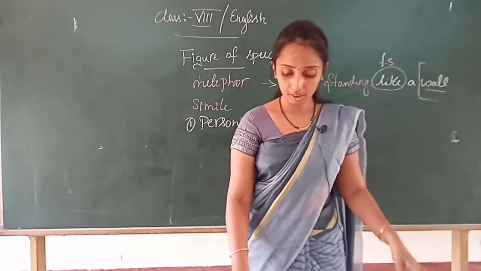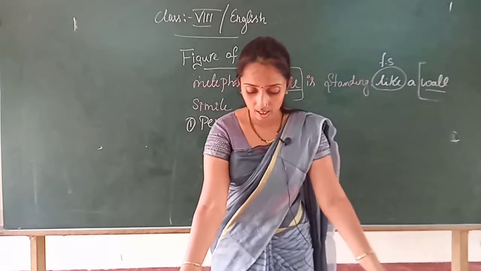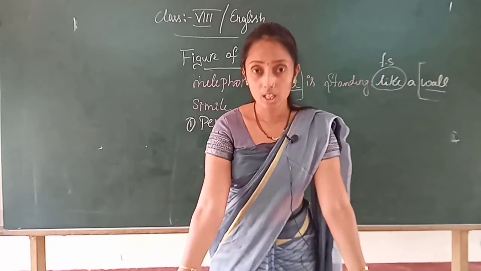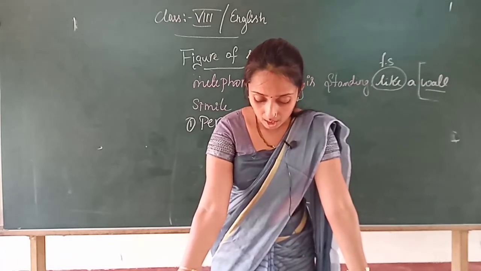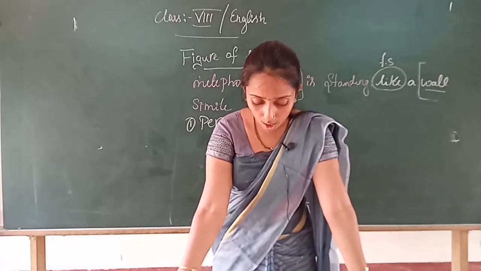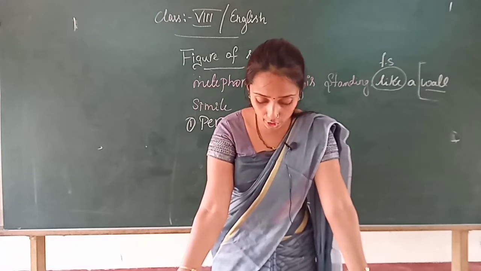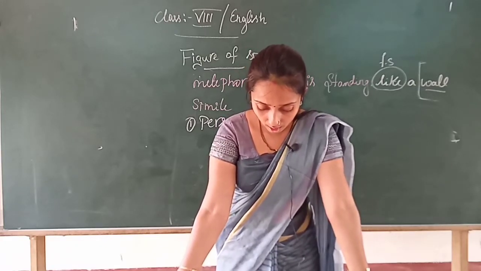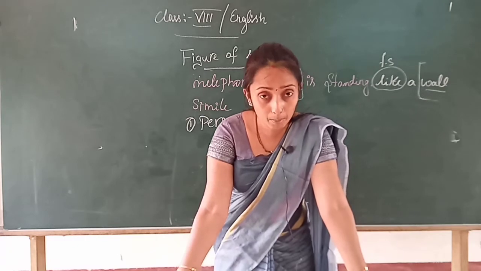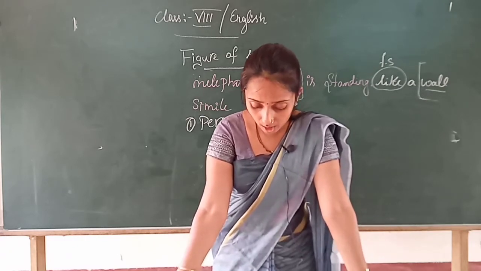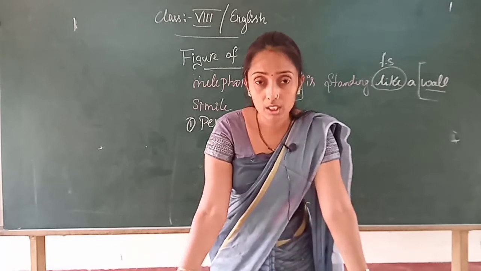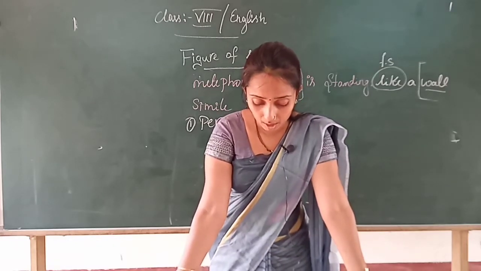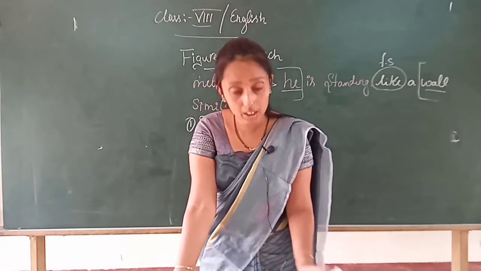So, the definition, you write: personification, the attribution of a personal nature or human character to something non-human. Full stop. Is it clear?